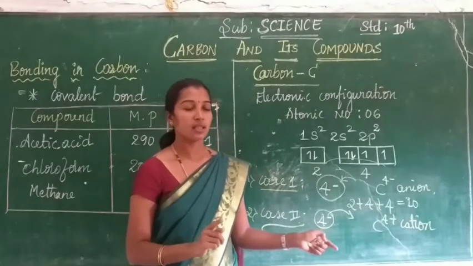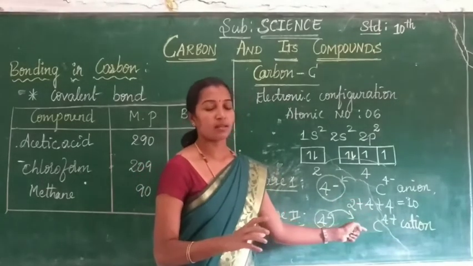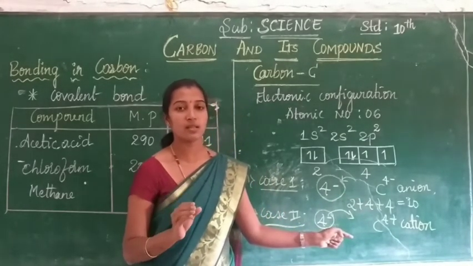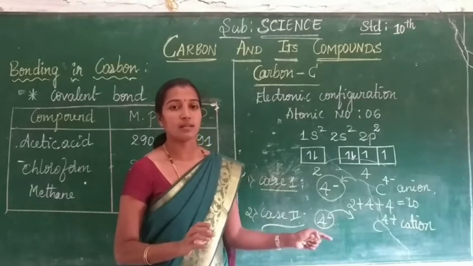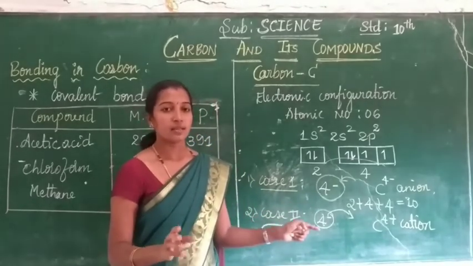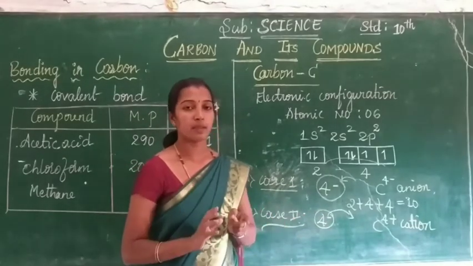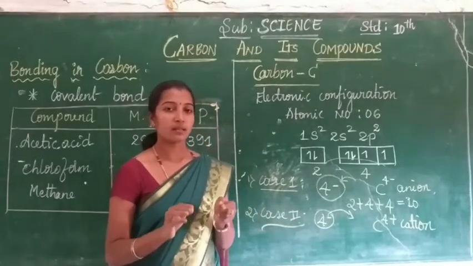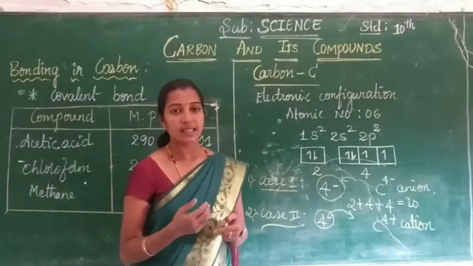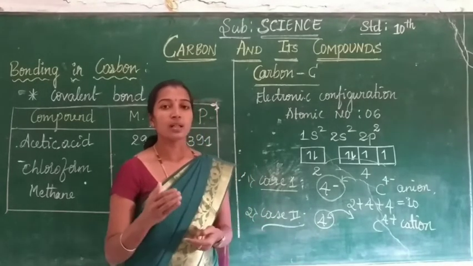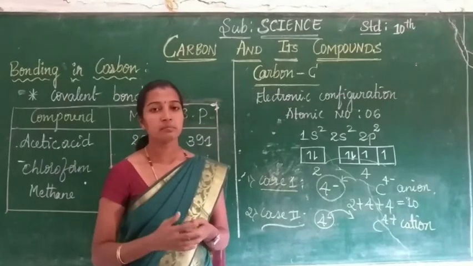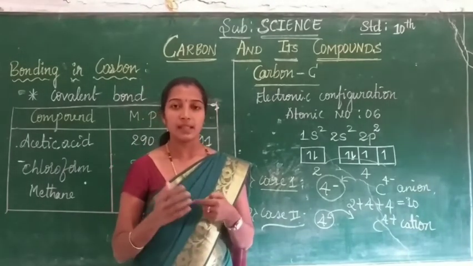In such a case, removing 4 electrons held by 6 protons is also very tough. Due to that reason, this is also not possible. Giving up of electrons is also not possible. Receiving of electrons is also not possible in the case of carbon and some other atoms of the elements.